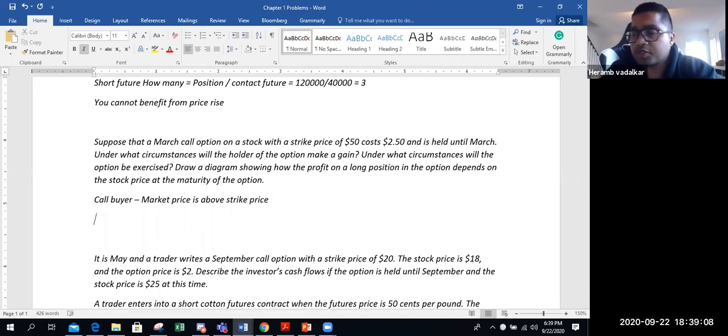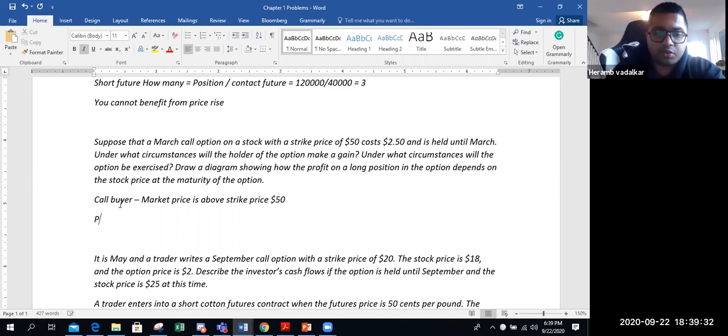As a call option buyer, you would exercise the call option when the market price is above the strike price. So what is the strike price? $50. So you would exercise this option if it goes above 50. But do you make profit right away above 50? No, because there is a cost of option involved.